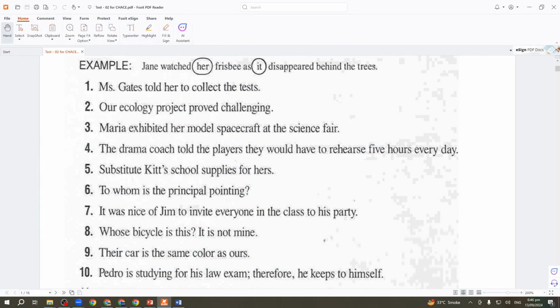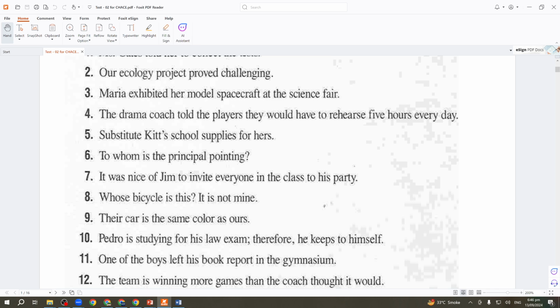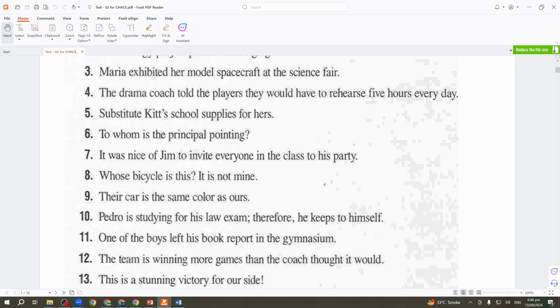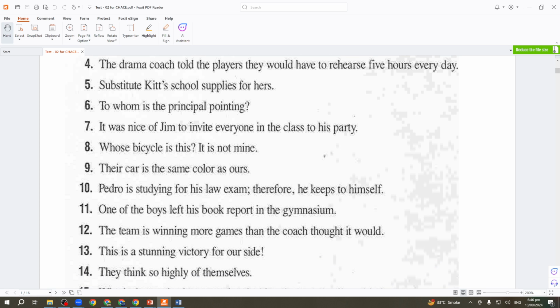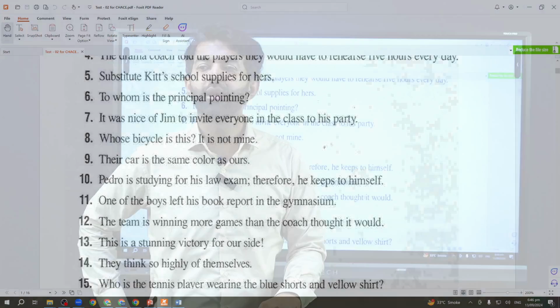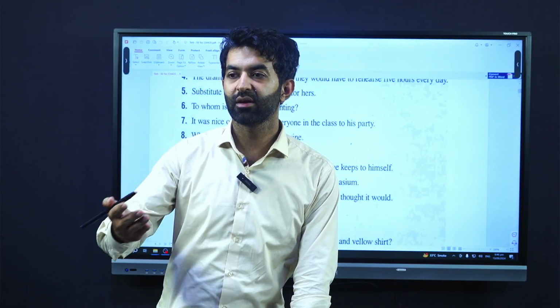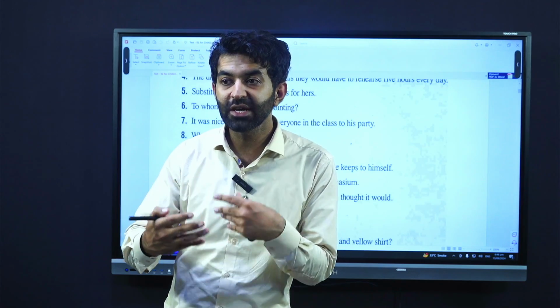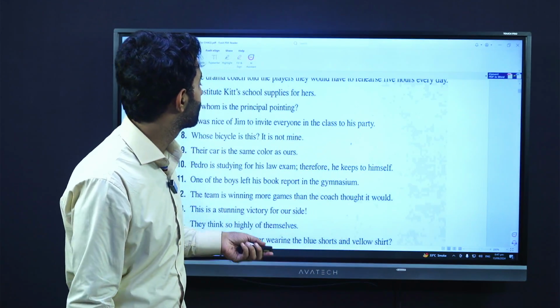Our ecology project proved challenging. Or Maria exhibited her model spacecraft at the science fair. Her. The drama coach told the players they would have to rehearse 5 hours every day. Yes. And substitute kids' school supplies for hers. Yes, for hers. और ये hers किस तरह का pronoun है? It's like a possession. Possessive pronoun, we have it.